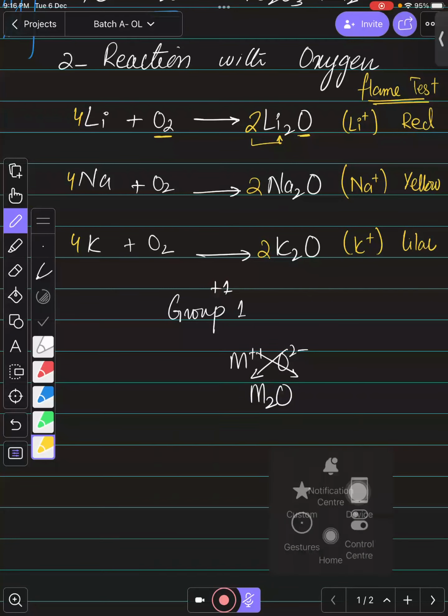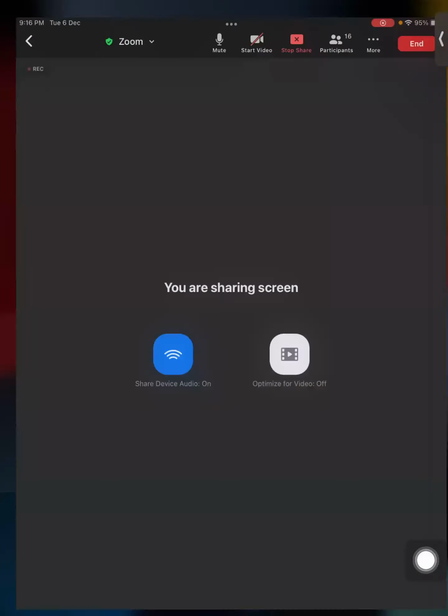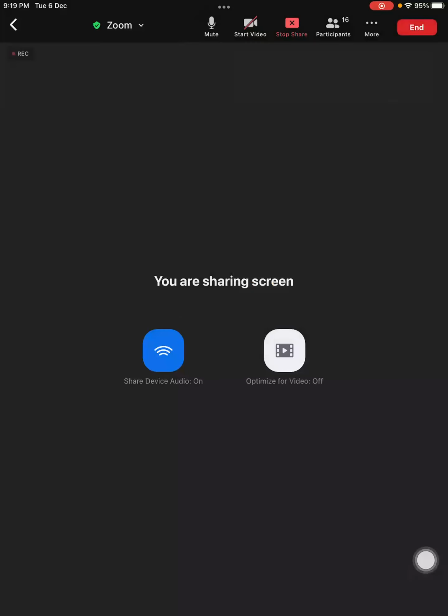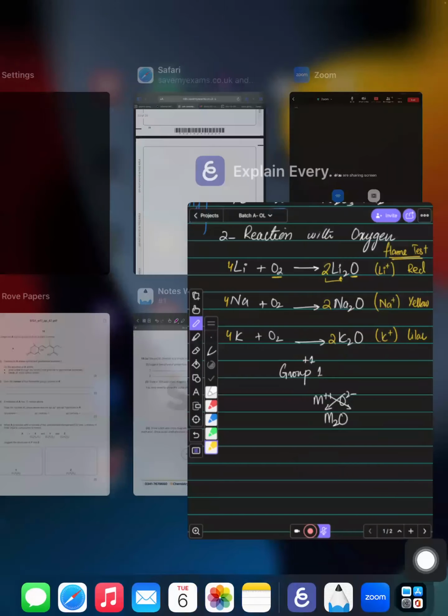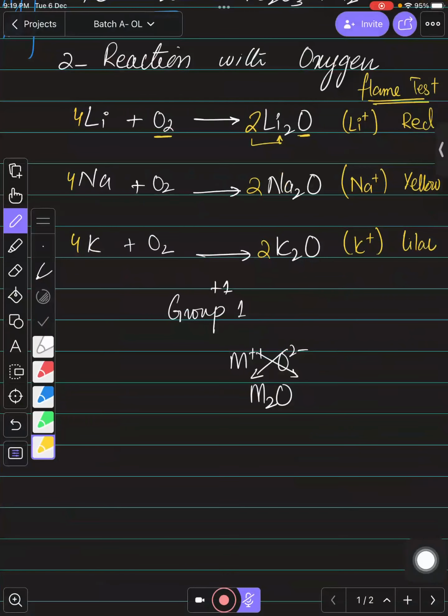Okay, so let me send you a video for this, right? If you are getting confused, let me send you a video. So these are the colors that you need to understand, and remember these are the colors for metal ions, right?